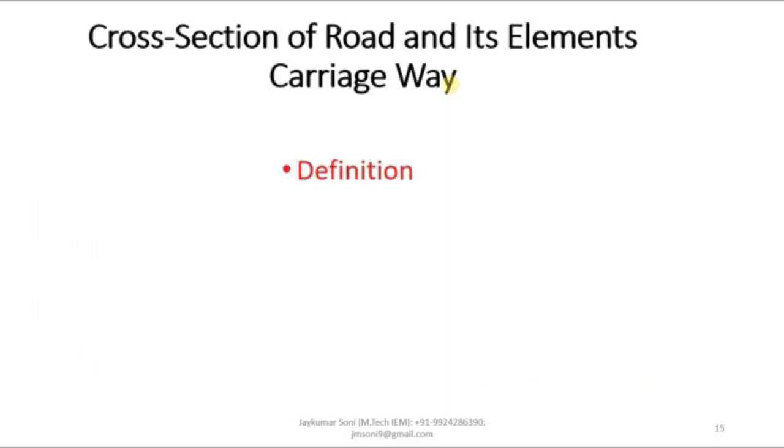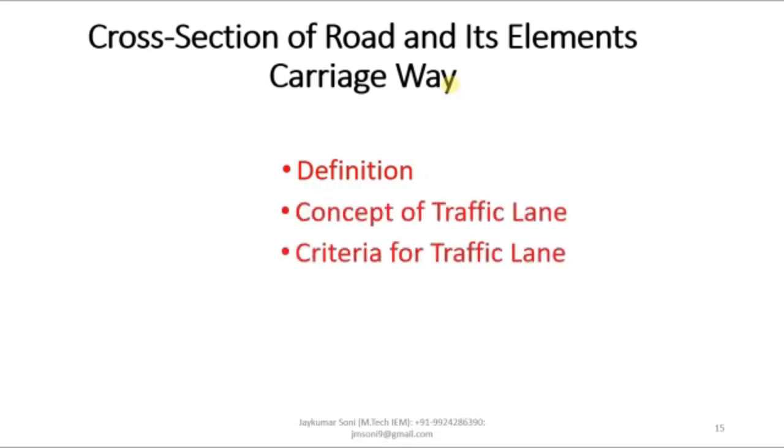First one is the carriageway. How can you understand the concept of carriageway? Let me tell you, the width of pavement on which the vehicles travel is known as carriageway. The width of pavement, the particular road surface which can be used by the vehicles for travel purposes, is known as carriageway.